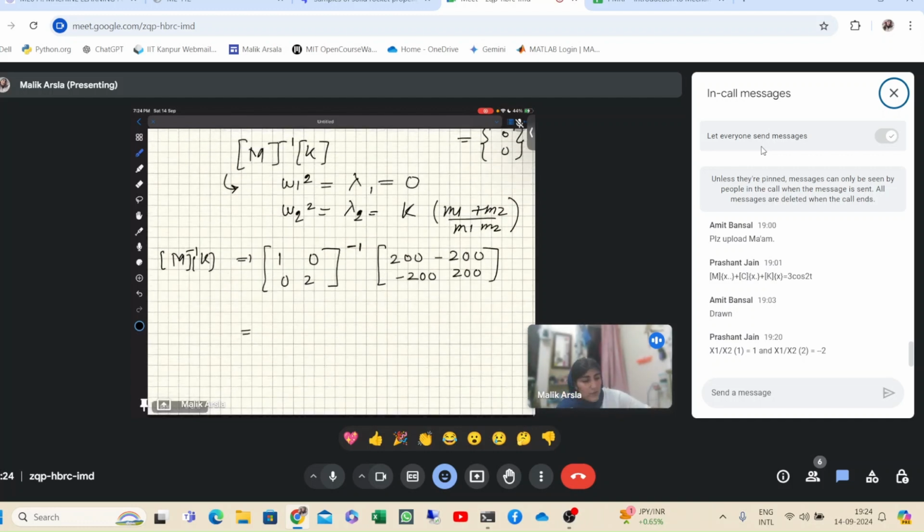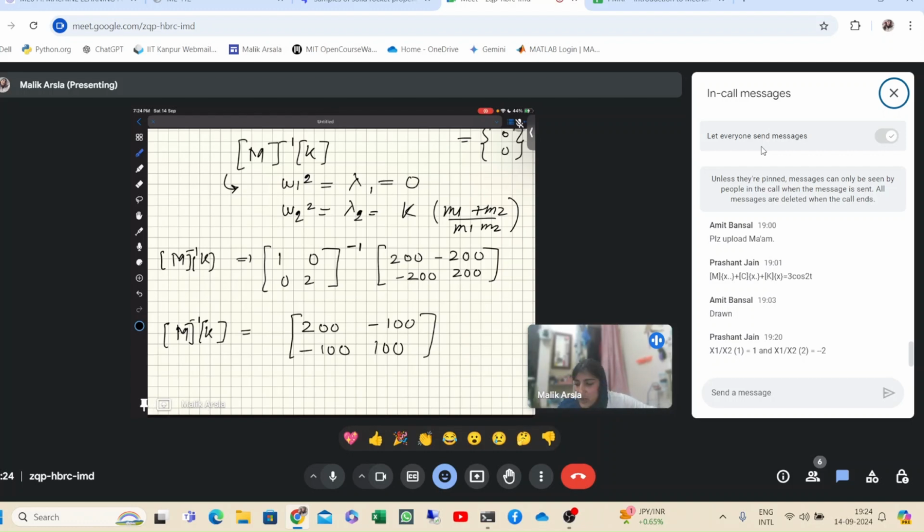Now as you calculate this, you just have to take 1, 1 and 1 by 2. Multiplying this, I have already done it. It comes out to be 200, minus 100, minus 100 and 100. Okay, so it is M inverse K. Now for this M inverse K, we have lambda 1 equal to 0 and lambda 2 equal to 0.